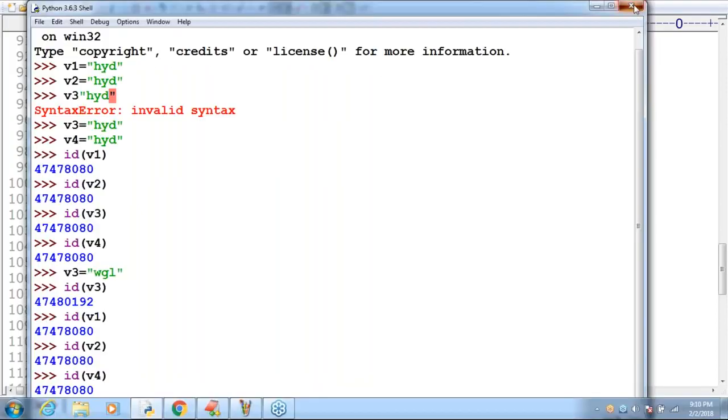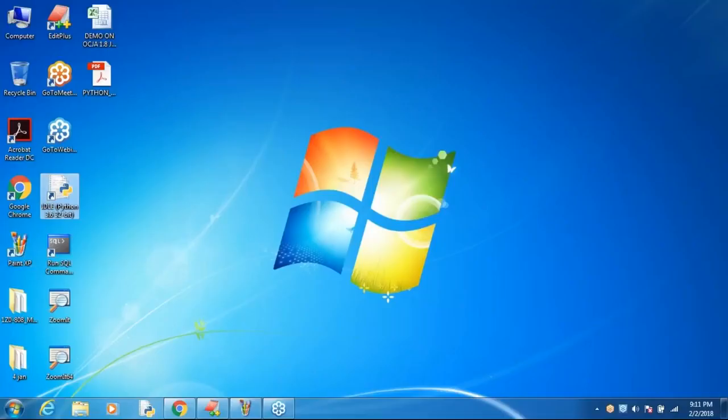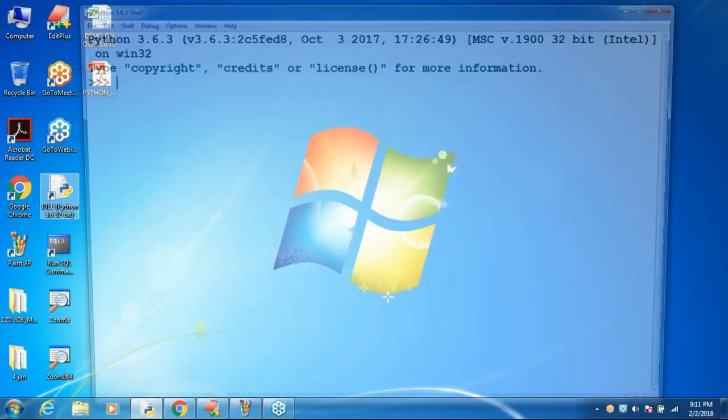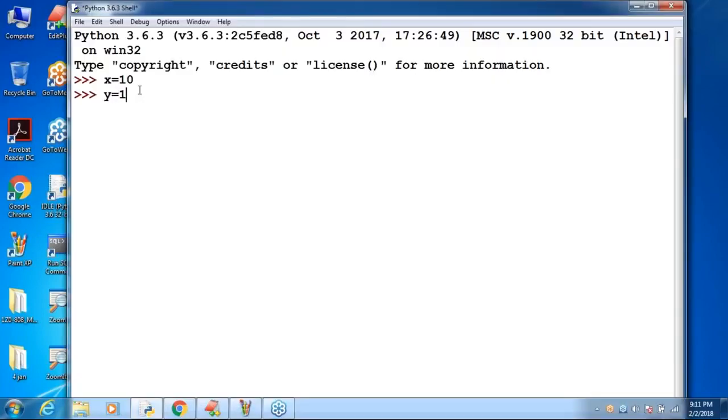Don't get shocked. x is equal to 10, y is equal to 10. x is y or not? True is the answer. y is x or not? True is the answer. Clear? Is any explanation required?